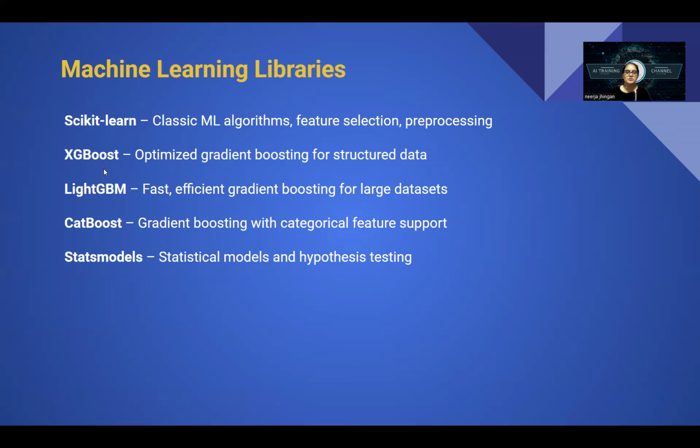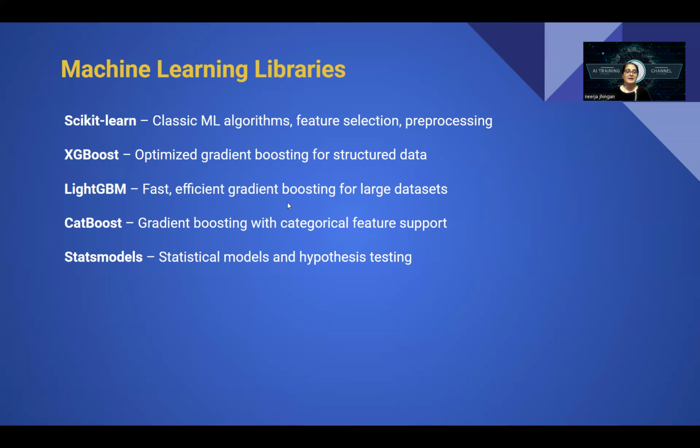So XGBoost, this is optimized gradient boosting for structured data. This is a very powerful library, and we use it when we have a very large data set and we want to execute our model fast, because this library is much faster. Not this one, sorry, LightGBM takes less memory. LightGBM is fast, efficient, and we use it for large data sets.